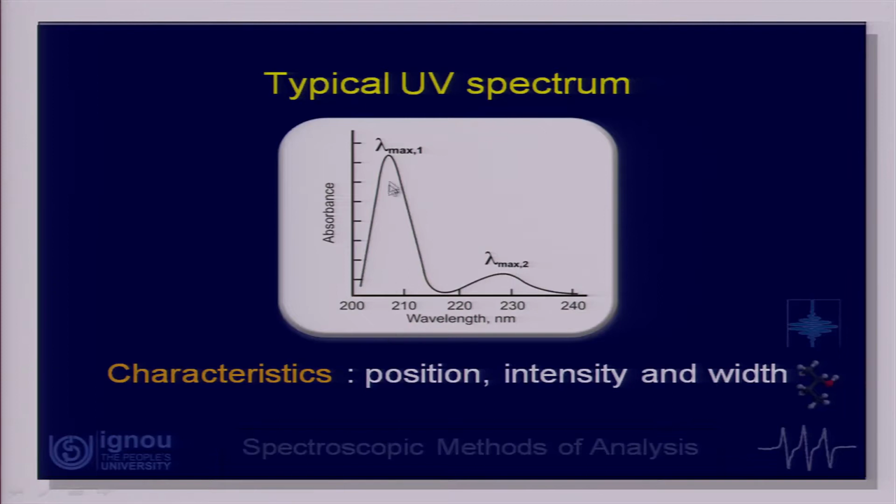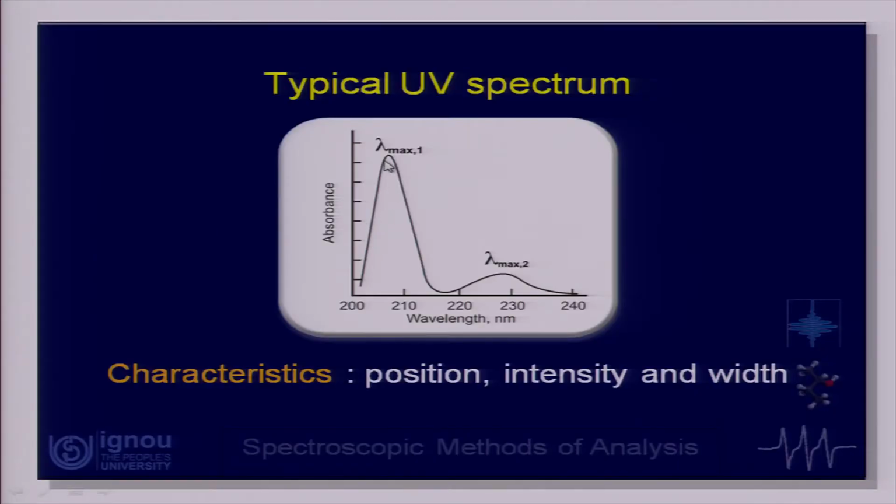Okay. Let us go further and see that when radiation in the UV visible range interacts with the molecules, it causes electron transitions, and that interaction results in a spectrum which looks something like this. This is a typical representative spectrum, and in the last session we talked in detail about the characteristics of a spectrum. In this spectrum, there are two bands. This one is around 208 nanometers, and this is around 228 nanometers or so. This is the more intense one, and this is the less intense one. So, these are the locations, these are the intensities, this is a narrow band, and this is a broad band.